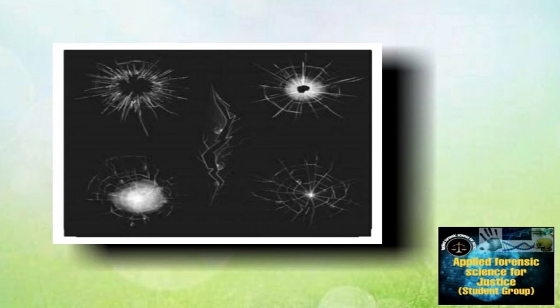The radial fractures are similar to the spokes of a wheel. Concentric fractures connect these radial fractures. The pattern of the glass fracture is similar to a spider web.